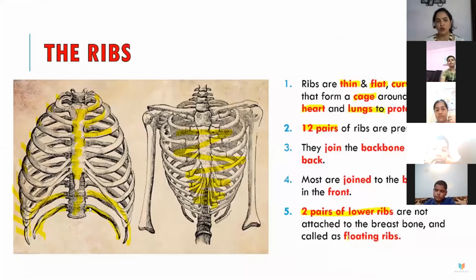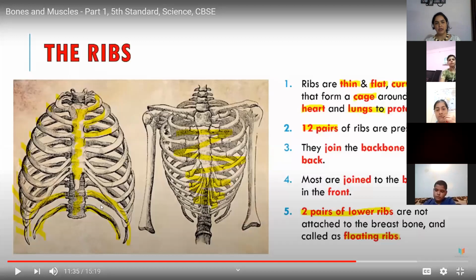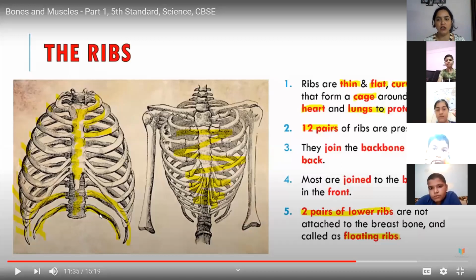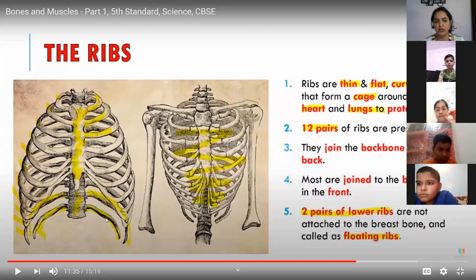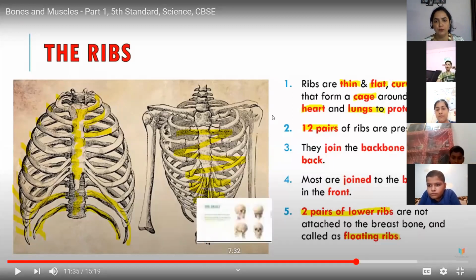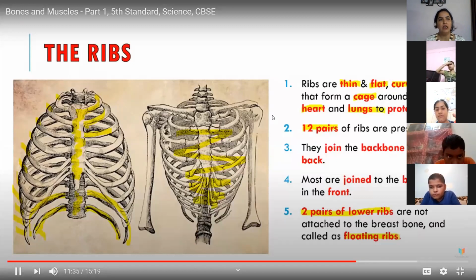These two pairs of lower ribs, you can see with the cursor I'm showing, number 11 and 12, are not attached to the breastbone, and we often call them floating ribs. If the question comes, what are the floating ribs? You will say two pairs of lower ribs are called floating ribs because they are not attached to the breastbone. Otherwise it has 12 pairs of bones. So these are the ribs.